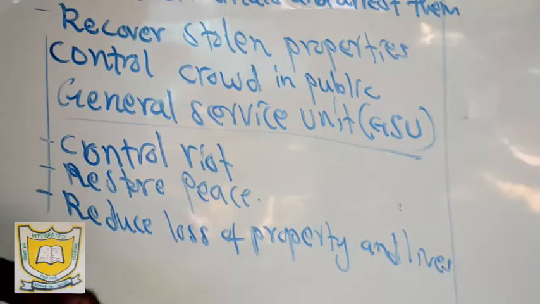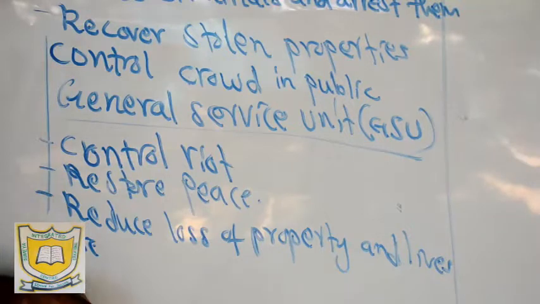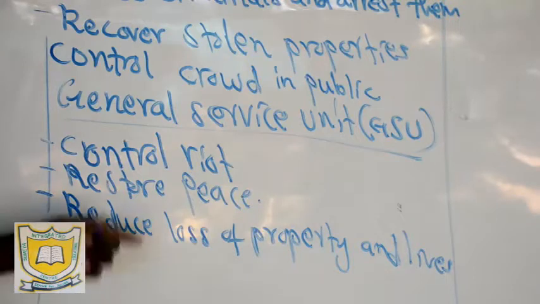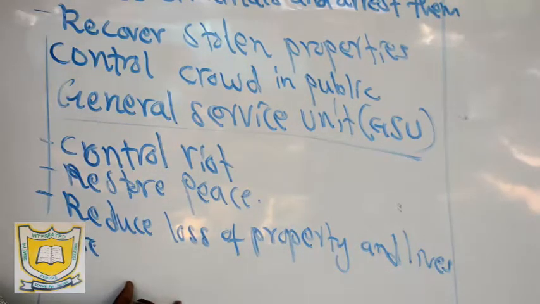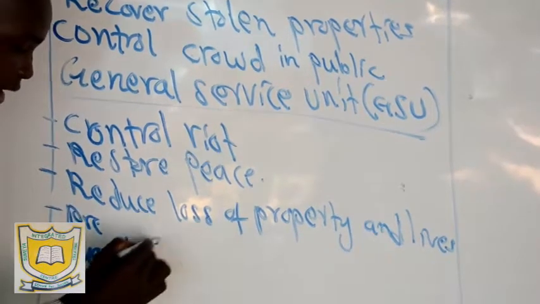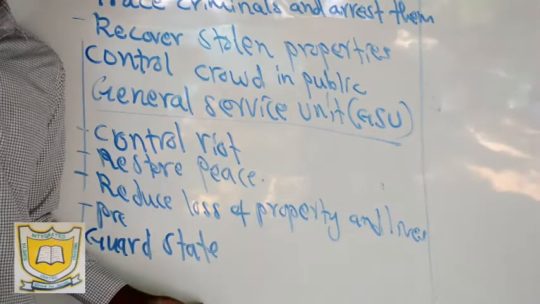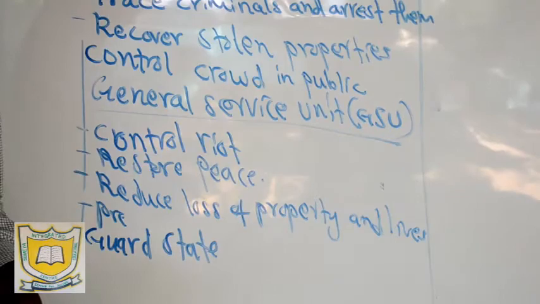Then the General Service Unit also provides security to the President and other states who visit. So they provide security to the President and other members who are visiting the state, maybe the President of other countries or maybe diplomats from other countries. Then lastly, they also guard the State House, lodges and buildings. So when you go to State House, you'll find these people there, the GSU. They guard the State House, lodges, buildings and so on.